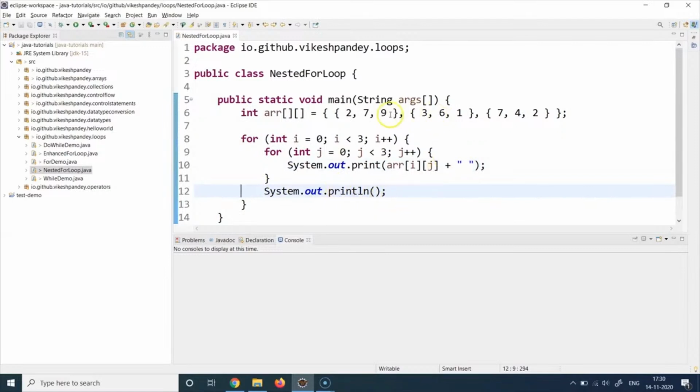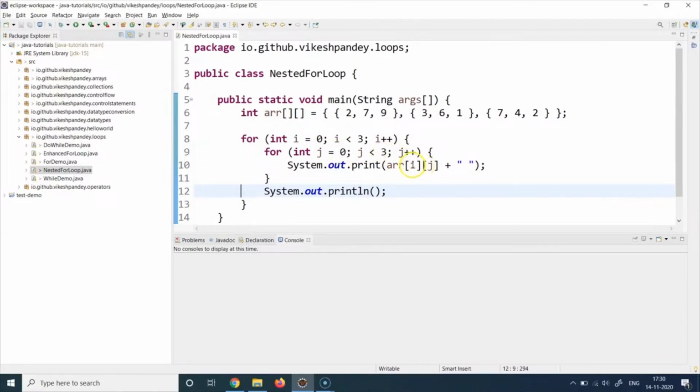And now it will go back to line number 8's condition and it will do an increment of i. And now i will move from 0 to 1. And now the evaluation will happen. Is 1 less than 3? Yes, 1 is less than 3. So it will again go to line number 9. Again, initialize j with a fresh 0. The previous j got destroyed the moment you came out of the loop. So this is a new j. So this j again gets initialized to 0. 0 is less than 3. It goes here. Remember, i was 1 this time.